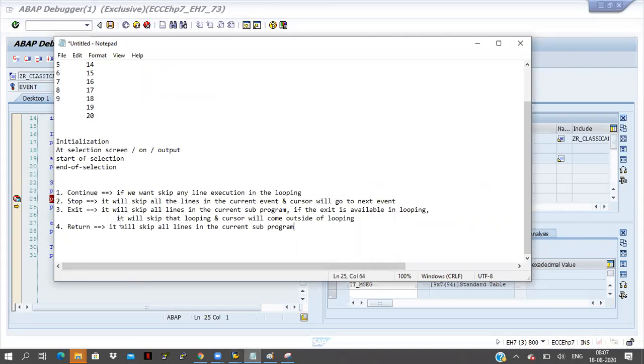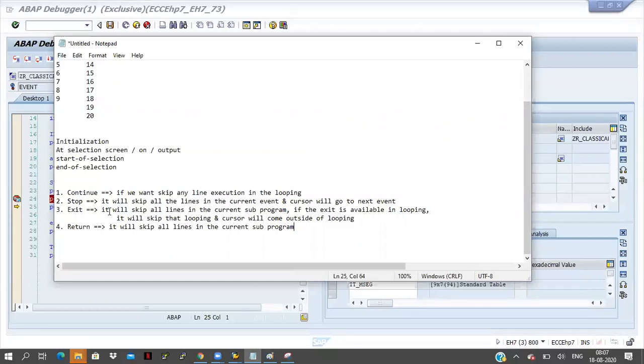Okay, return and exit. If you write exit in a looping statement, what is happening? Only that loop is terminating. It is coming outside of the looping statement. If I write return inside of the loop also, then the cursor is coming outside of the subroutine only.